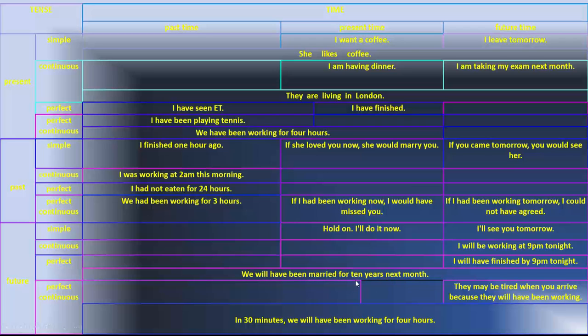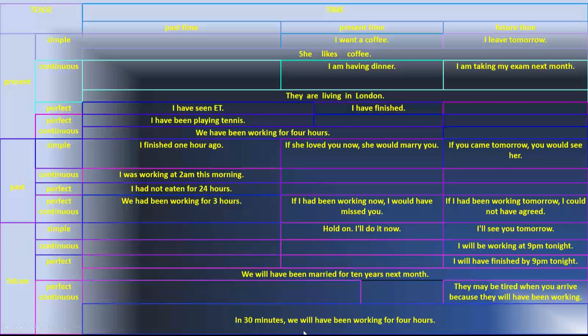We will have been married for 10 years next month. This is the mixed tense, just telling that next month, so it's future, we will have been married for 10 years. That's we finished 10 years of marriage. Perfect continuous.